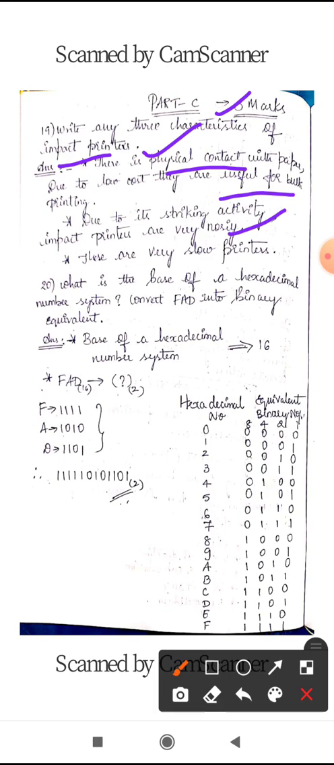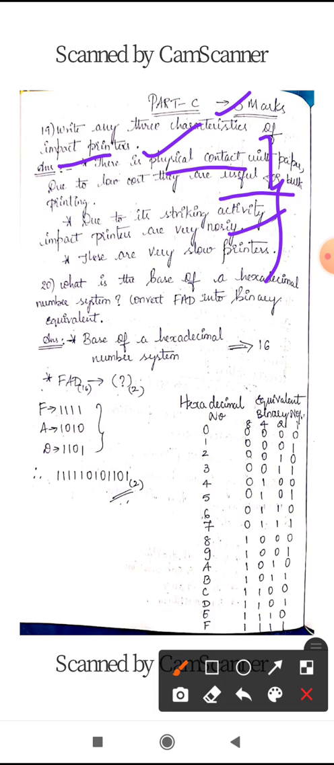Next, these printers are very slow in the printing process. These printers will produce the printout at a lower speed. Okay. So these are the main 3 characteristics of impact printers. You can even write at how many resolutions these printers can print, and whether these printers are costlier or not, that also you can write.